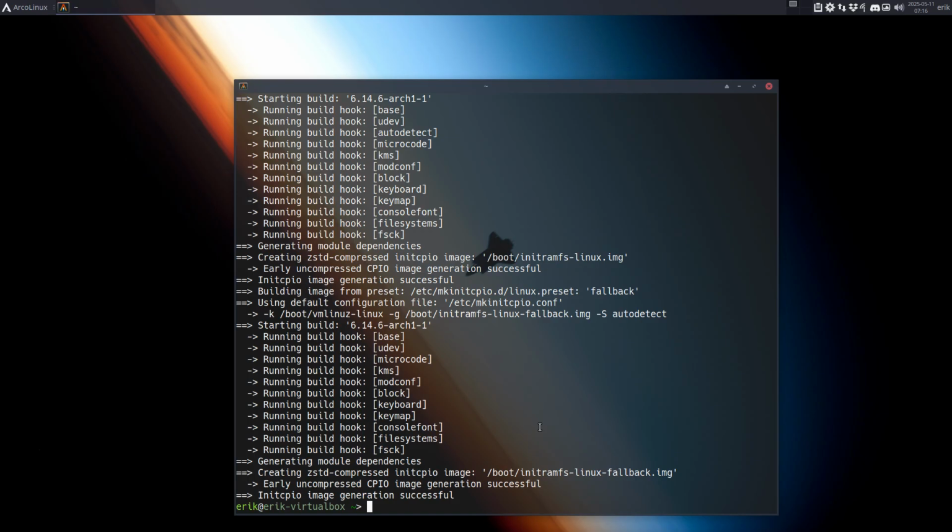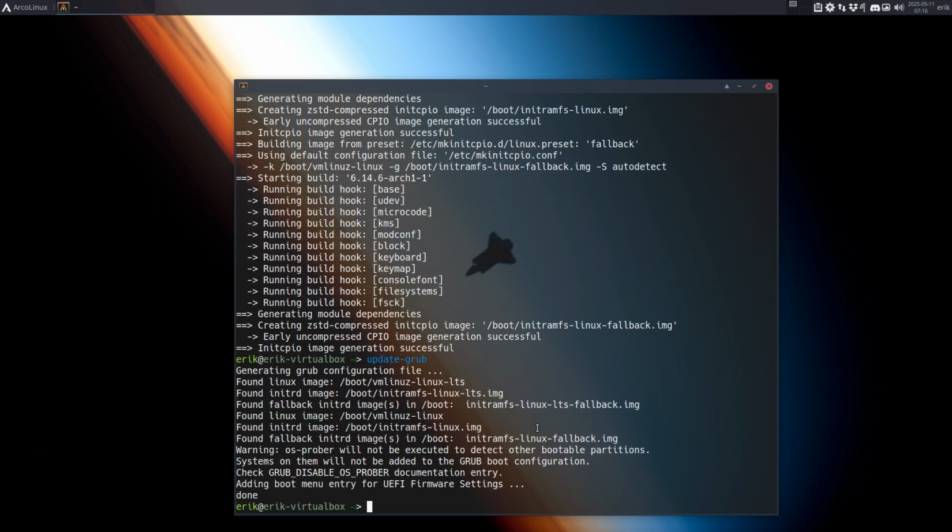I did not get that choice. That means I need to update GRUB, right? So I need to remember in this operating system to do this. And there's also the GRUB install.